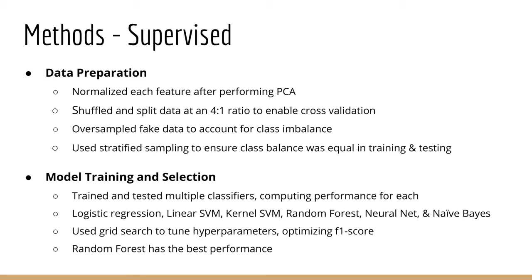To elaborate a little more on our methods of data preparation, we first normalized each feature of the dataset to ensure they all contributed to the classification equally. From there, we shuffled the dataset and split it into training and testing data, oversampling the fake data to maintain a balance between real and fake tweets.